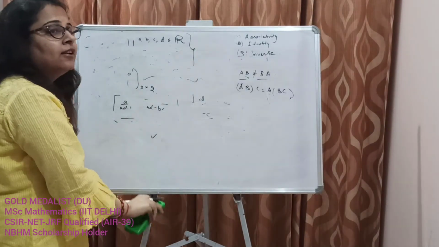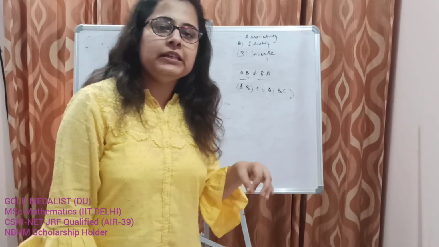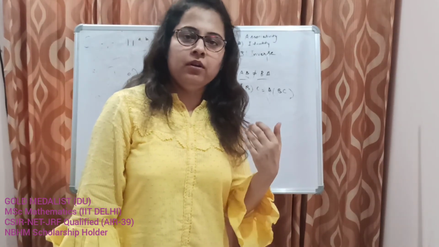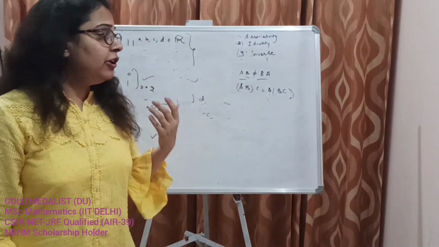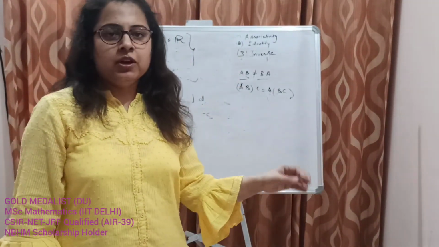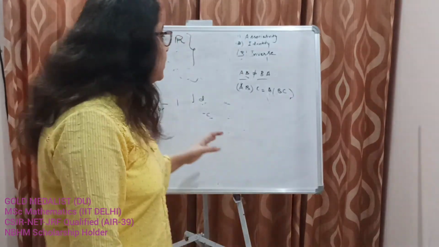That's why I said that when we are talking about ordinary multiplication or ordinary addition, we talk about them on the set of integers or set of real numbers. But when we talk about addition and multiplication on any set, we can define any operation and call it addition or multiplication, depending upon the type of set it is.